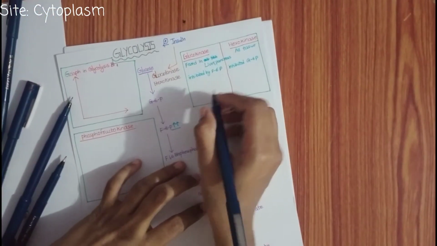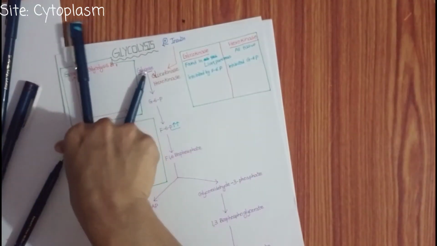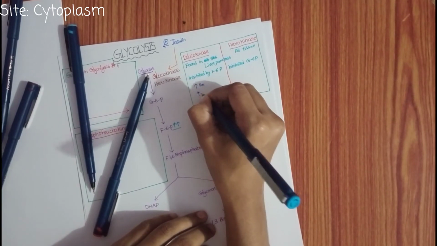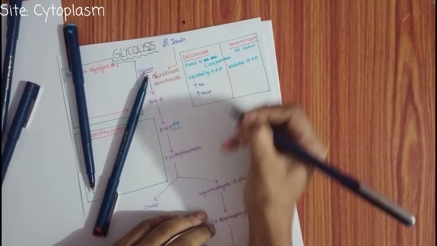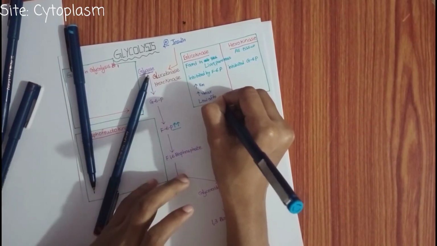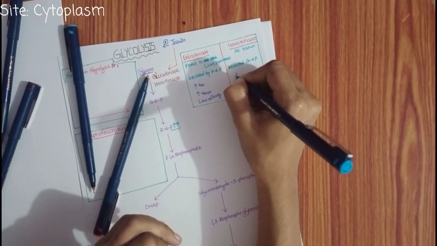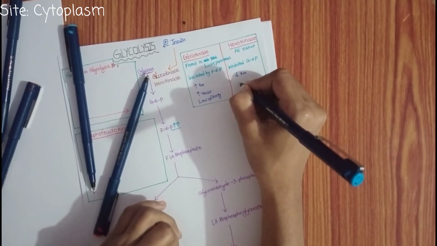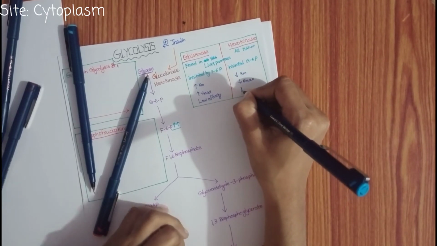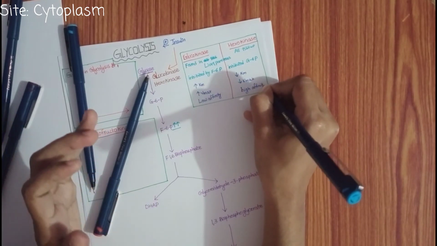Here one thing is that glucokinase has high Km, high Vmax and low affinity. I will explain all these terms, don't worry. And hexokinase has low Km, low Vmax and high affinity. I will first discuss the affinity.